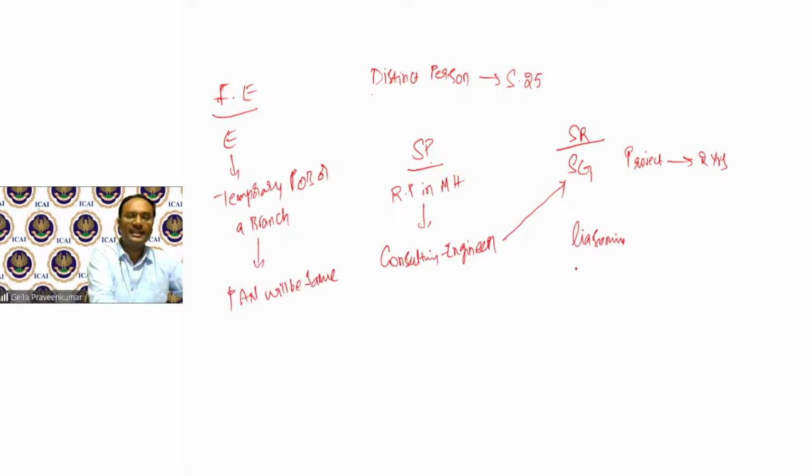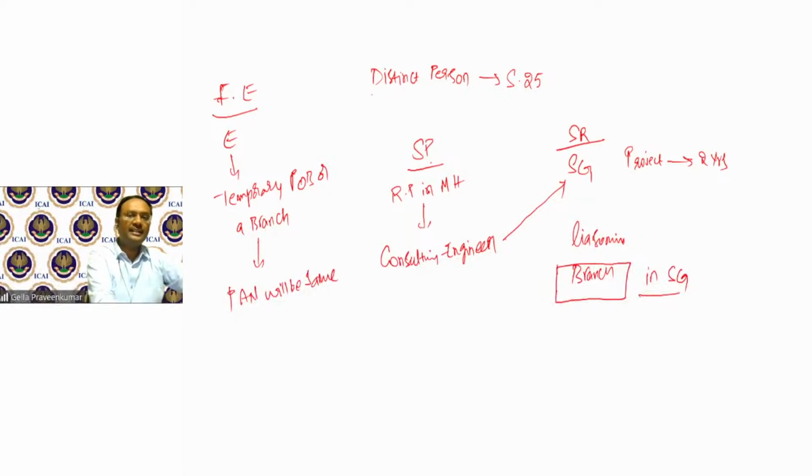what is done? So there is a branch which is incorporated in Singapore. Why? Always physical interaction, supervision at site, inspection, all this happens easily when there's a branch in Singapore, instead of traveling from Maharashtra to Singapore in all the cases.